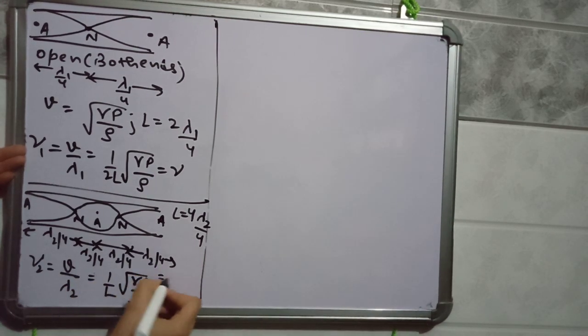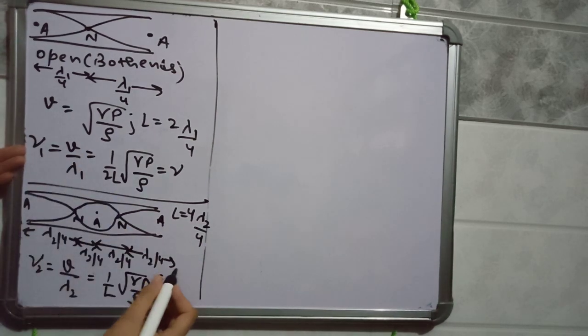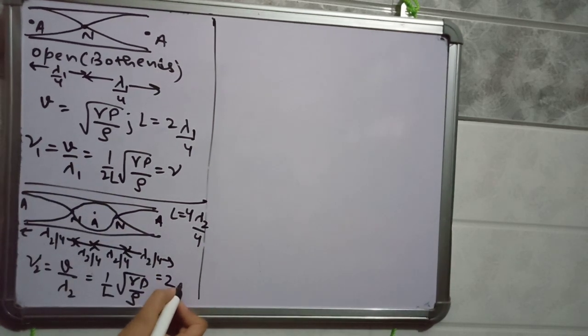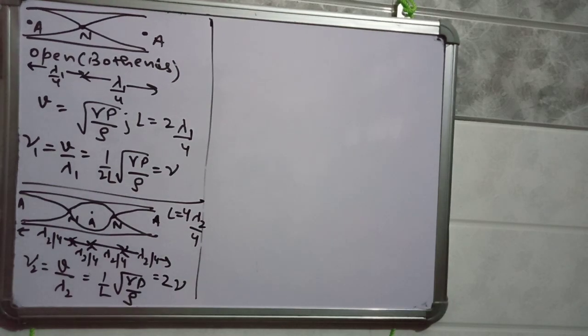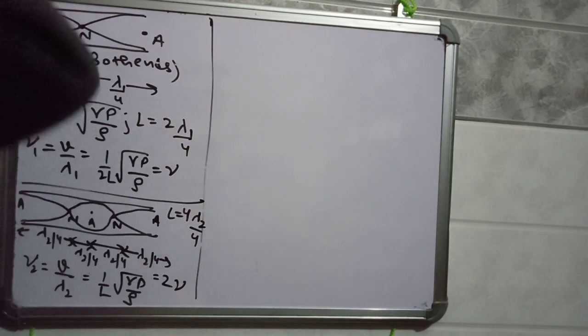This new frequency is twice of this one, so the frequency here will be twice of nu, and so on. In this way you can find the general formula. For the next mode of vibration, the frequency will be 3 times of nu.